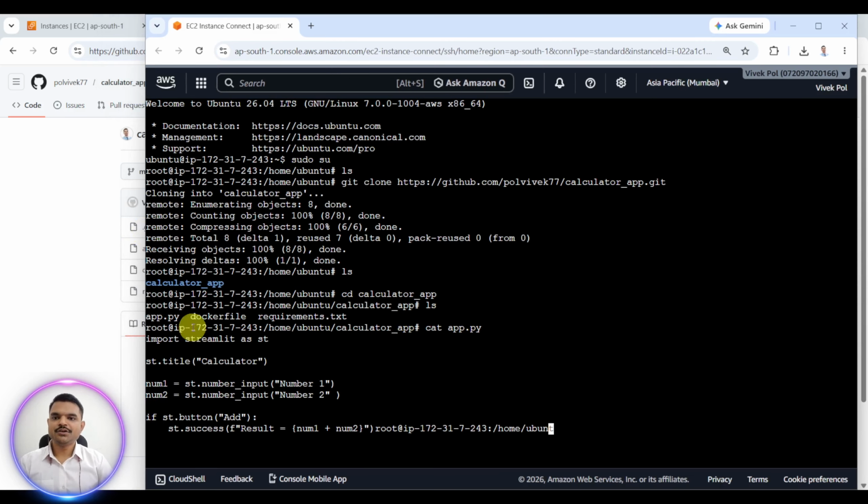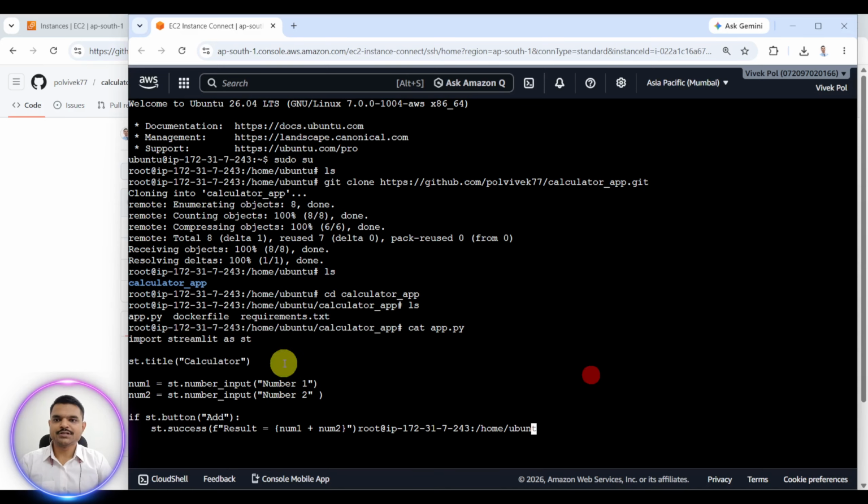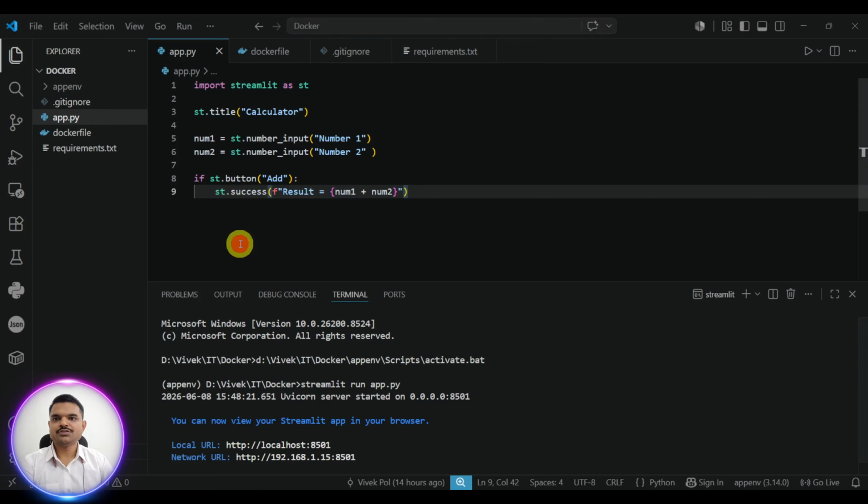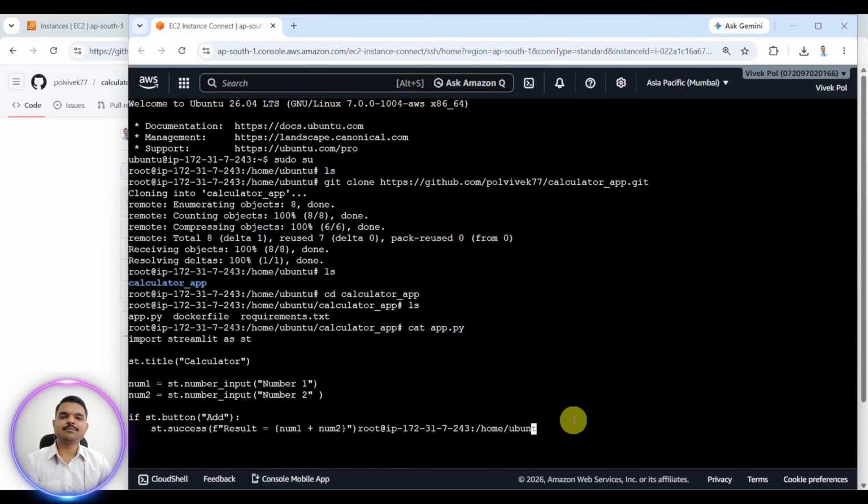Okay, now it's fine, no distraction. You can see import streamlit as st, title Calculator, number one, number two, and if this button is pressed, then this happens. This code is also present in my VS Code. So we are able to read this app.py file. Now I don't want to read app.py further. We are inside the calculator app.